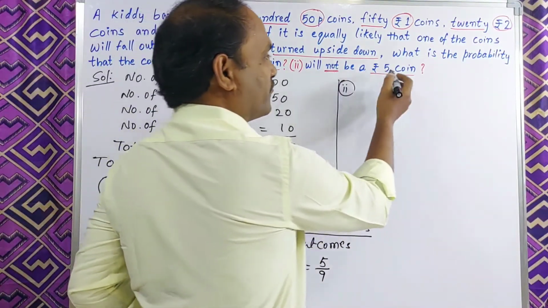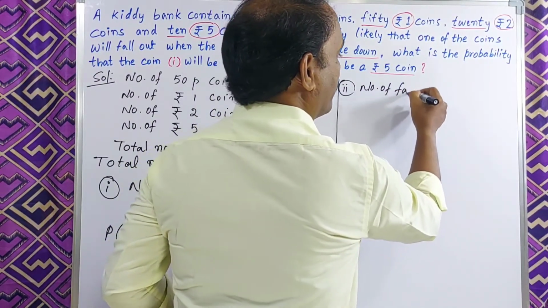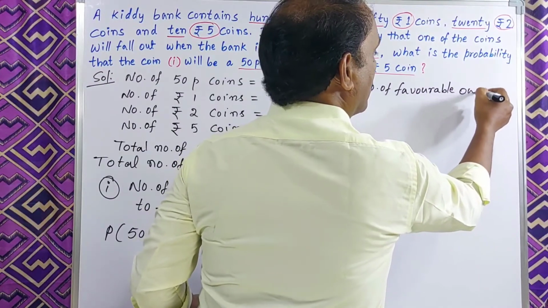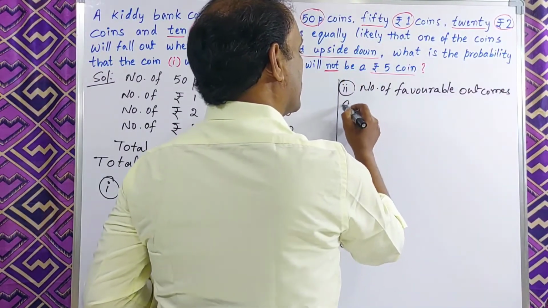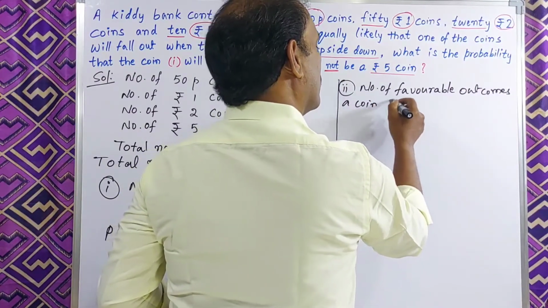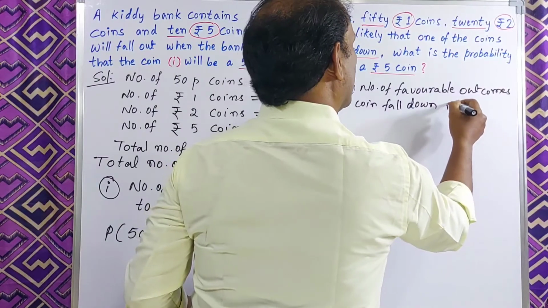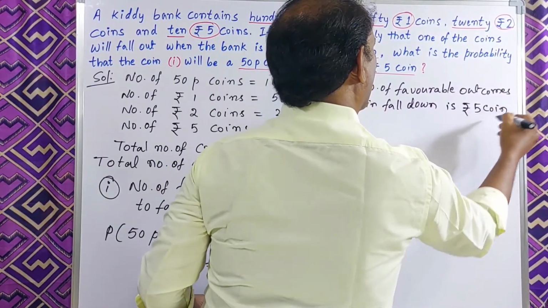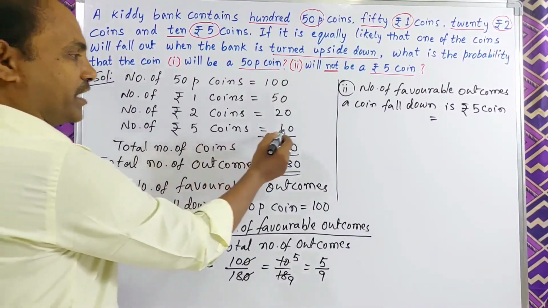So the number of favorable outcomes, that a coin that falls down is a 5 rupee coin. How many 5 rupee coins are there? 5 rupee coins are 10.